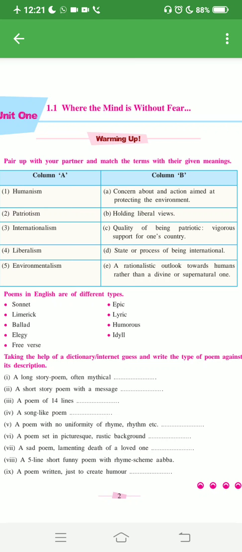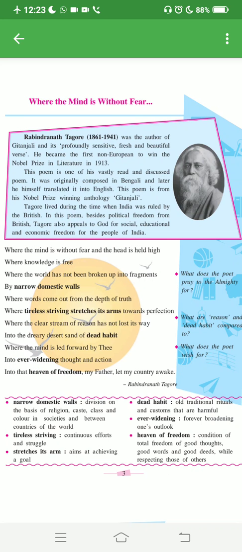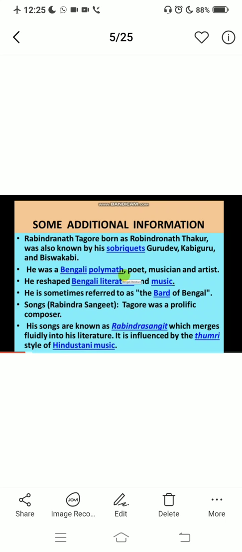We'll start with the poem. The name of the poem is Where the Mind is Without Fear. It's written by Rabindranath Tagore. Let me briefly explain some facts about the poem and the poet. The poet is Rabindranath Tagore. He was born as Rabindranath Thakur, as it is called in Bengali.